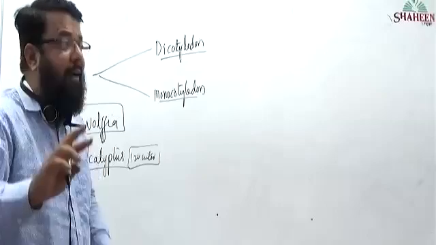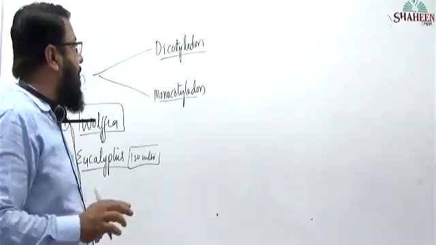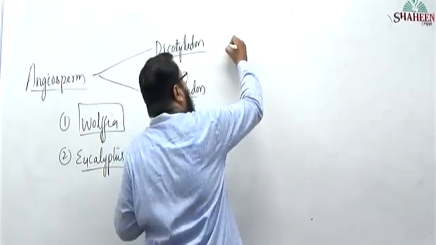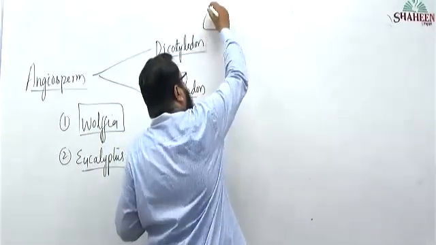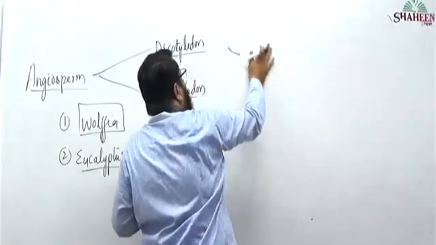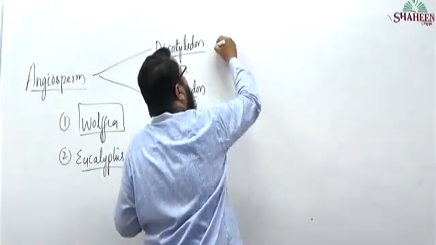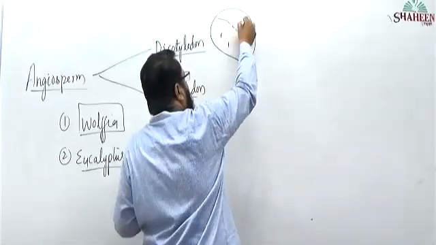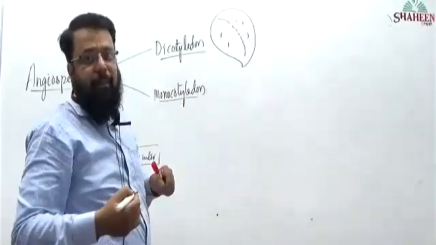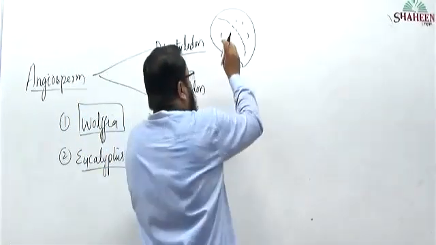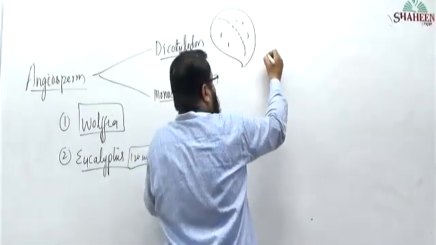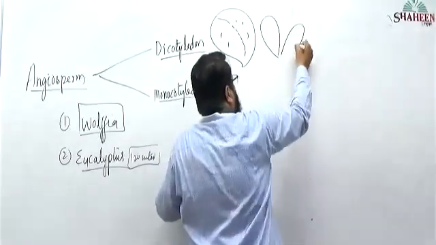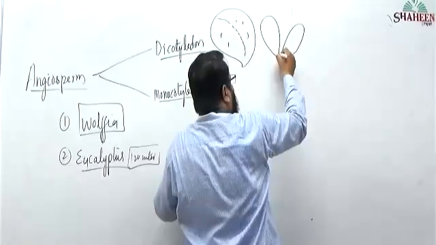What is the difference between dicotyledon and monocotyledon? A dicot seed will have two cotyledons. Observe here, one Bengal gram I am drawing. Chana dekh ke hai Bengal gram. If you soak it and press it, you will get two pieces attached to one another.